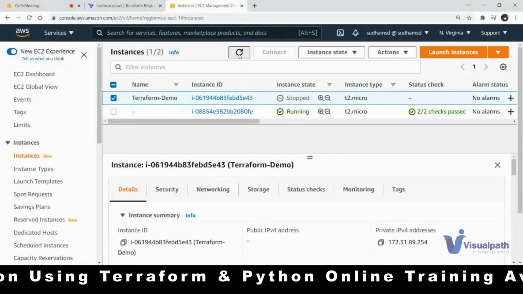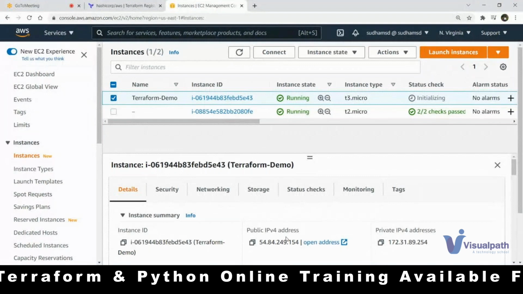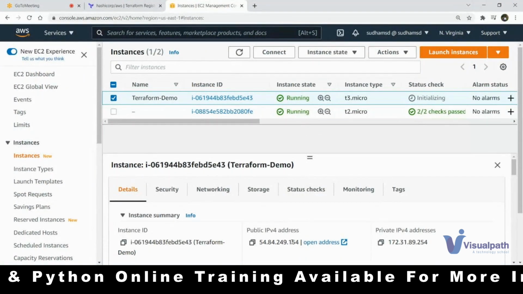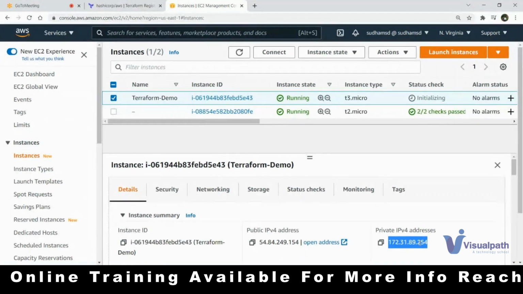You can see now it is changed to T3 micro, and you can see the instance is running, and you can see the public IP address got changed. Private IP is the same. Okay, so this is called update in place.